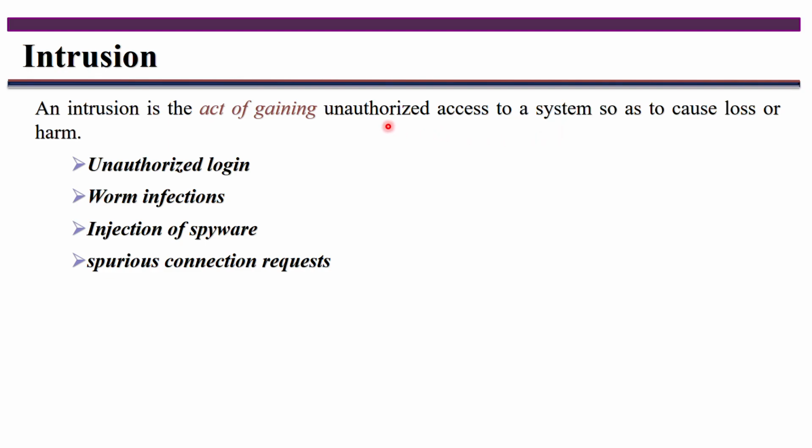Now, how do they gain unauthorized access, and what procedure do they follow to access that particular system illegally? One way is unauthorized login.